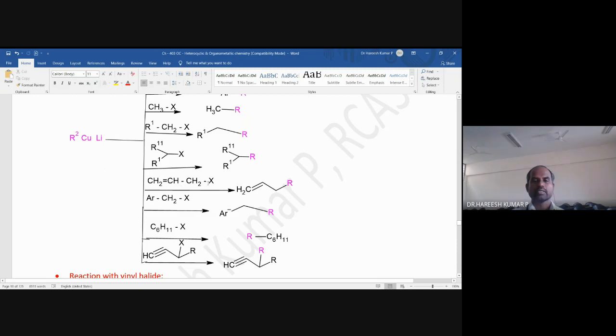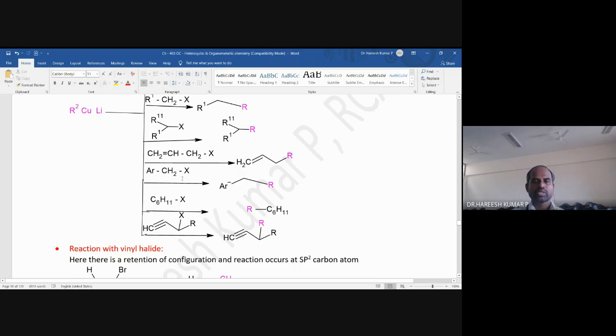This moiety is called allylic halide. This group is called allylic group. That means the halogen present on the allylic carbon can be replaced by using organocopper reagent. This X is going out, forming an allylic substituted product.